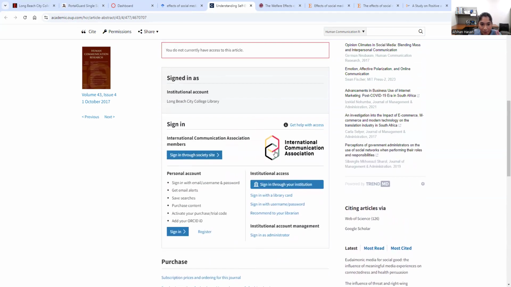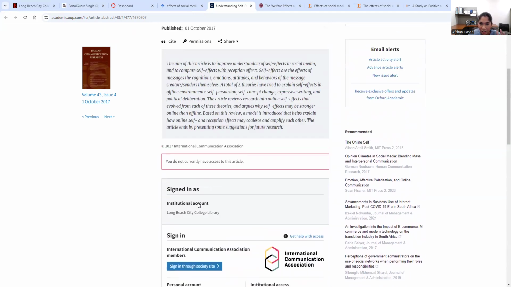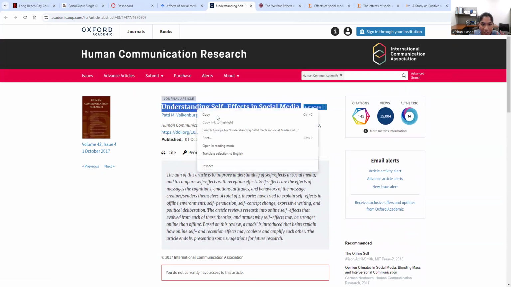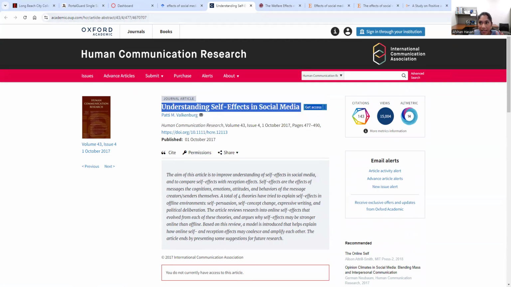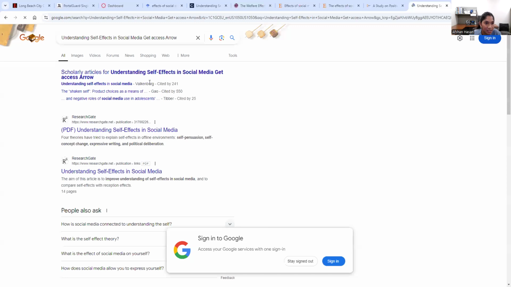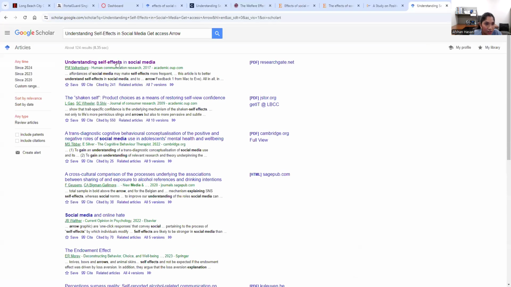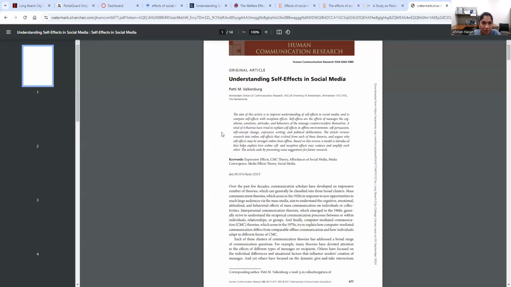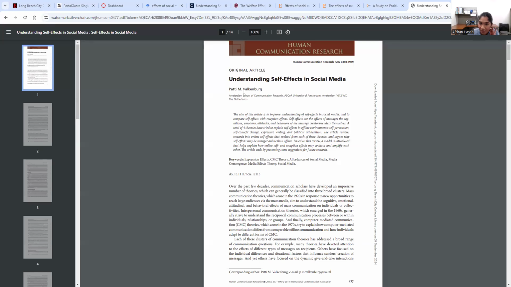Now, when it says sign in through your library card or whatnot, you can usually get access, but you could also just copy the title and look it up if it doesn't work. Let's see, scholarly articles. This is it right here. Oh, here it is. You just click on the PDF. Once you click on PDF, this should come up.